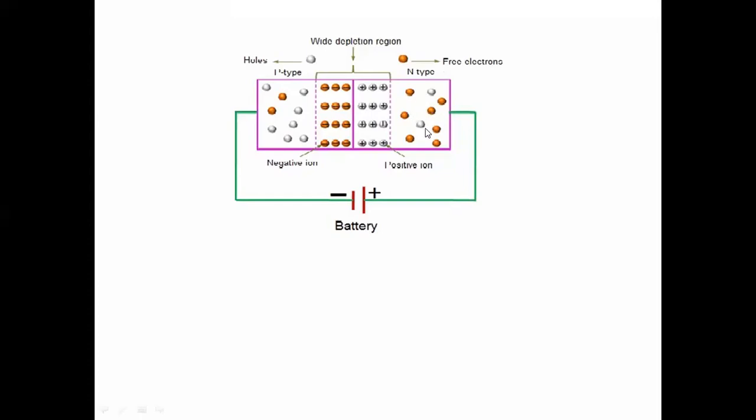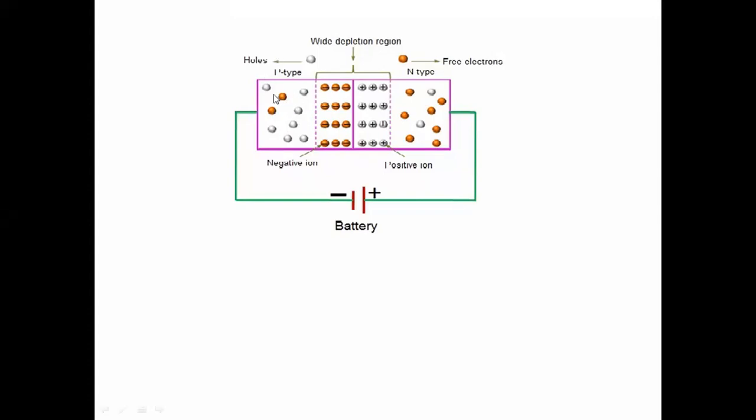In the n-type, the minority charge carriers are holes, and those holes try to move through the junction. Due to that, there is a small reverse current. That reverse current is called the reverse saturation current.